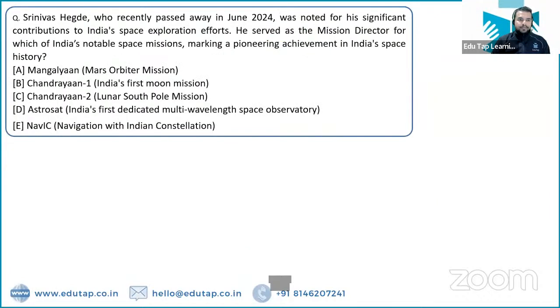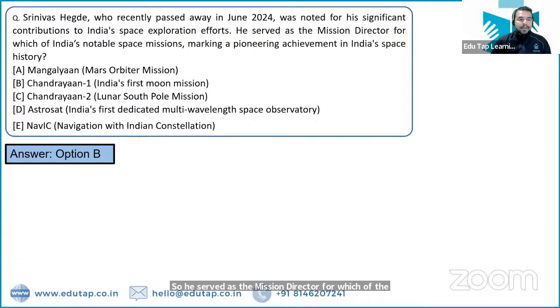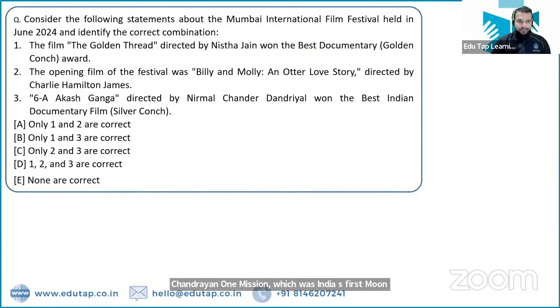Right? Next question. So Srinivas Hegde, who passed away recently, was noted for his significant contribution to India's space exploration efforts. So he served as the mission director for which of the following missions? तो कौन से मिशन के मिशन डायरेक्टर थे श्रीनिवास हेगडे? He was the mission director of the Chandrayaan 1 mission, which was India's first moon mission. That is Chandrayaan 1. That is the right answer.